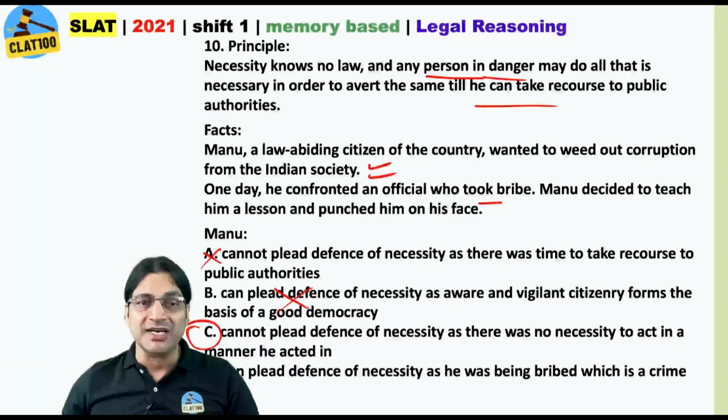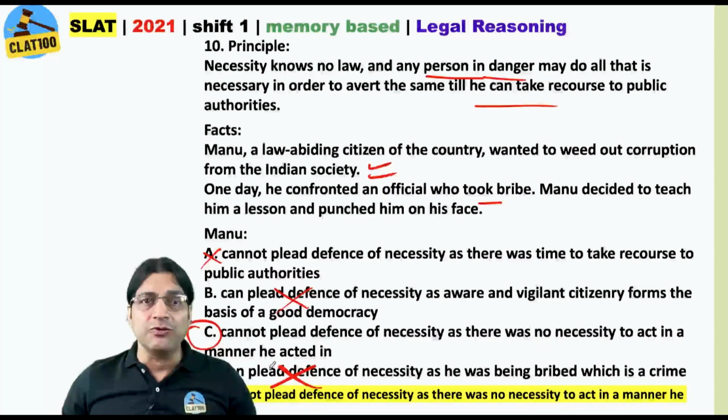So this seems to be more convincing than this, isn't that? Let's read the fourth option as well. Can plead defense of necessity. Cannot plead defense of necessity. So here, of course, the answer is option C. And mind you, first of all, we had to answer whether he can plead defense of necessity or not. Commonsensically, we could make it out that no, he could not. So straight away options D and B were out of contention. Then we were left with A and C. A is a close choice, but if you look at it carefully, C is a better answer.